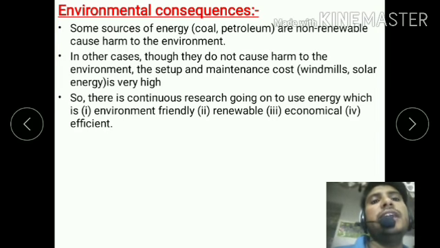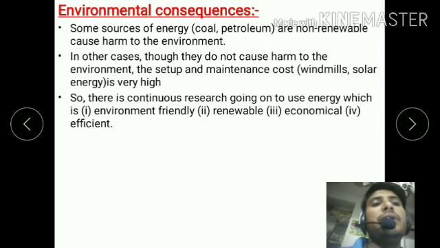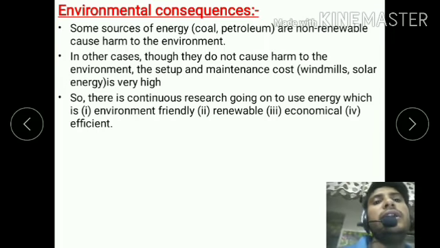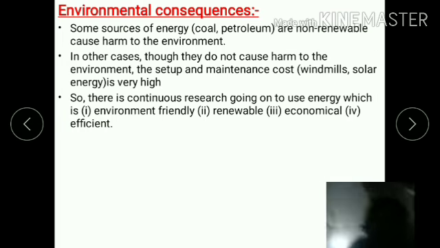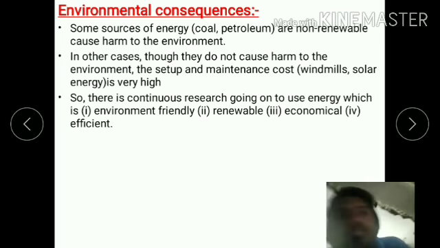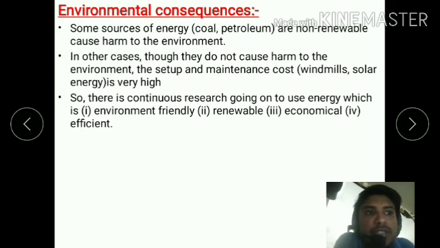The third point is that there is continuous research going on to use energy which is environmentally friendly, renewable, economical and efficient. Okay, so this is the most important point of this chapter. We have done it, and we have finished our chapter. Just see this video again and again and learn the topics and the points. This chapter is very important. You will get 2 to 3 marks questions from this chapter.